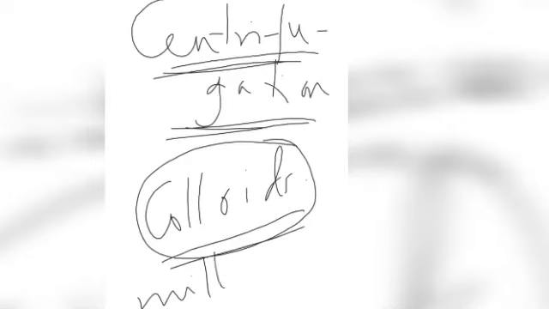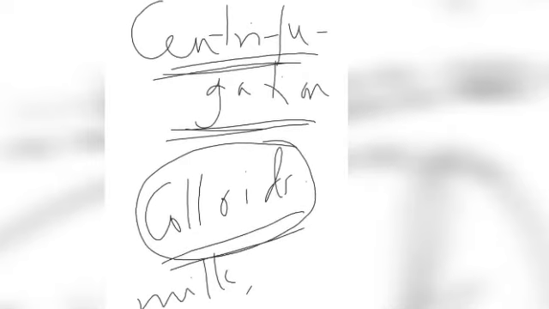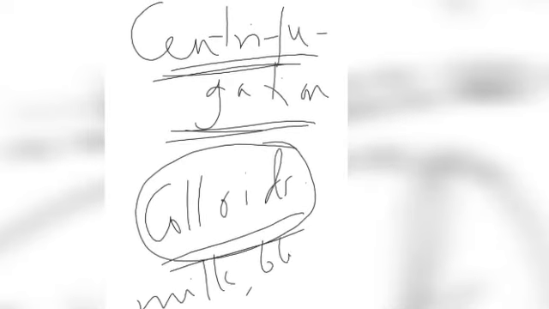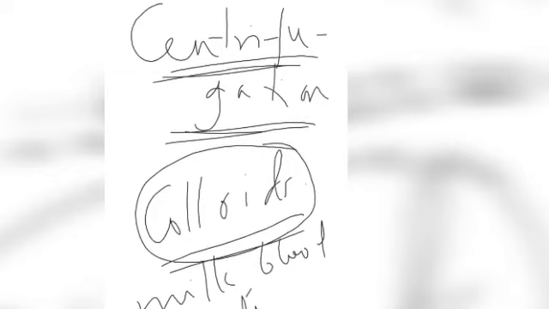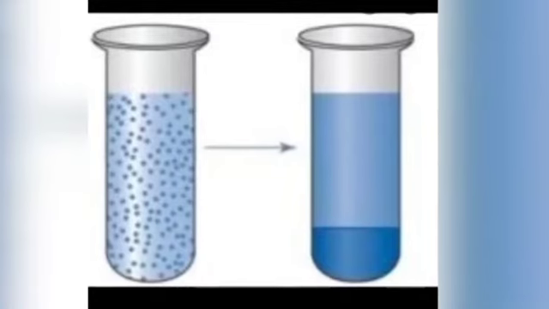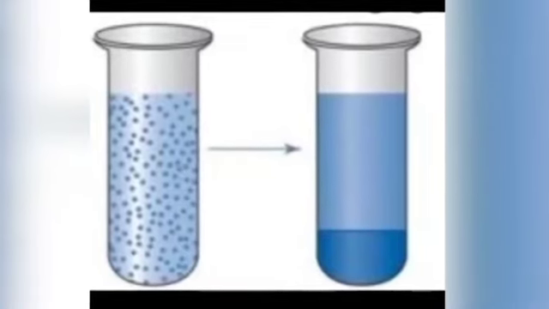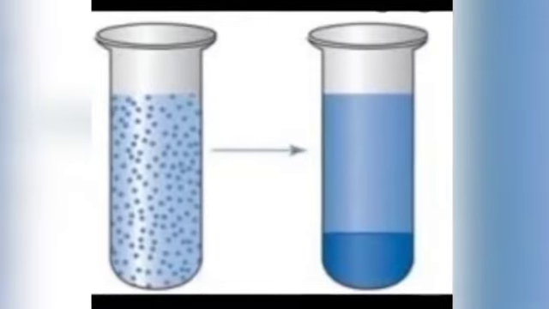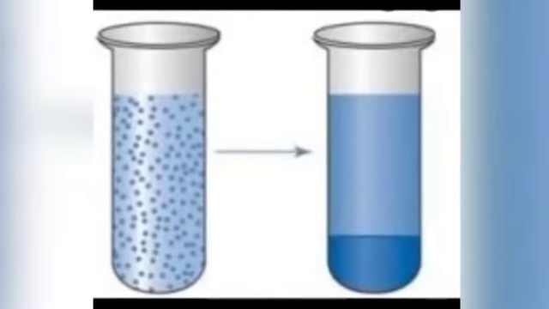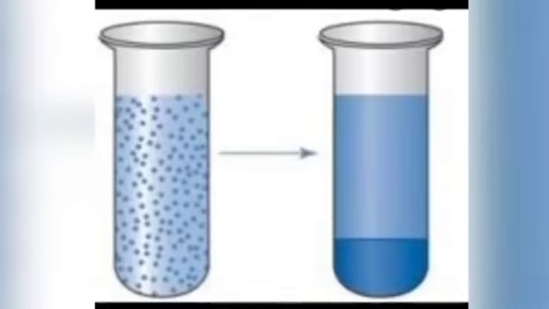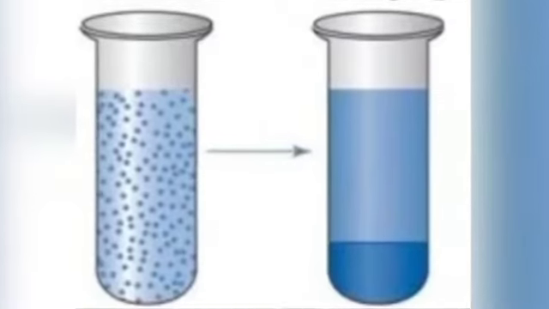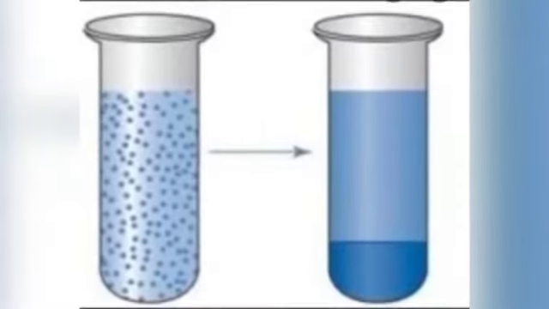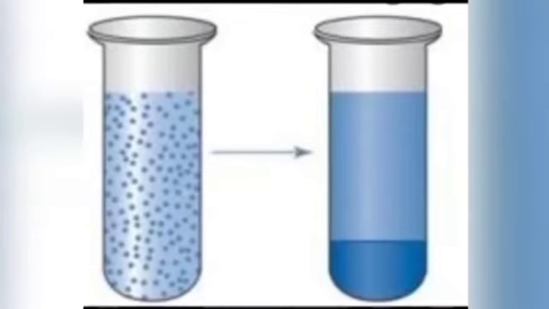For example, if you want to separate the solid particles from milk, blood, etc., the method we use is centrifugation. For doing this experiment, we need a centrifuging tube like this, and consider I am going to separate the solid particles from milk. So I am taking the milk in the centrifuging tube.